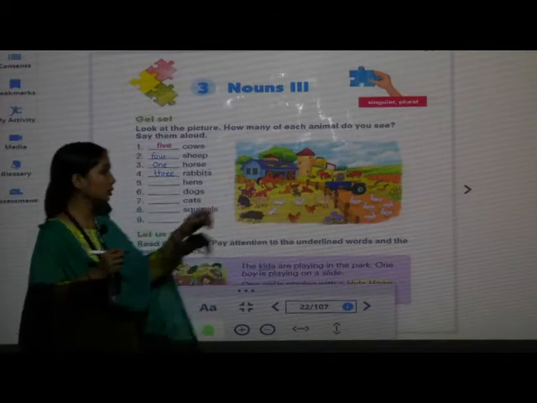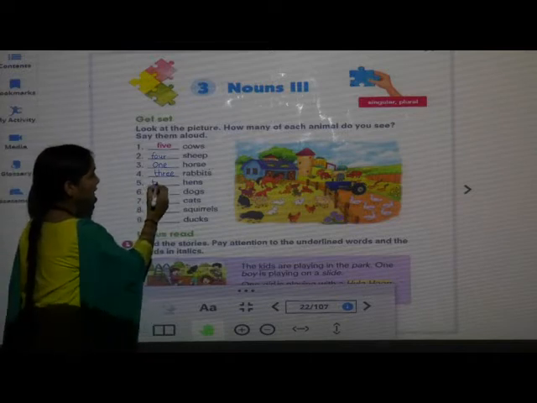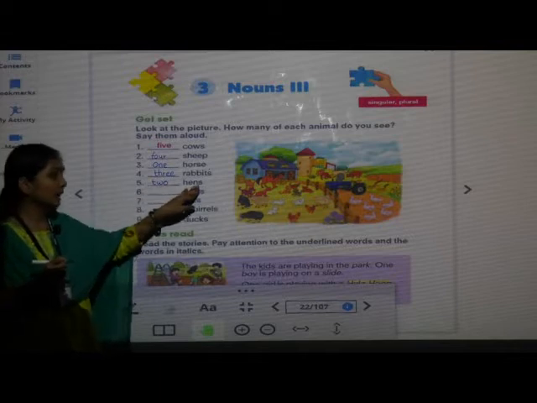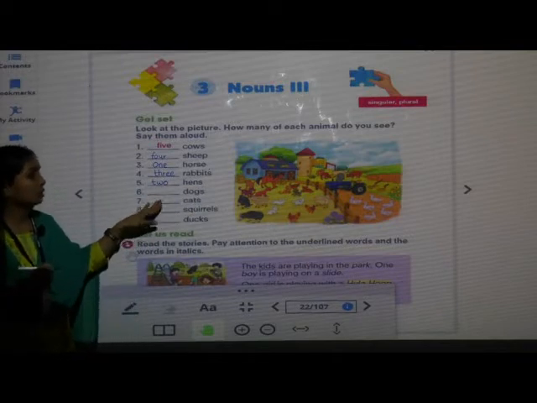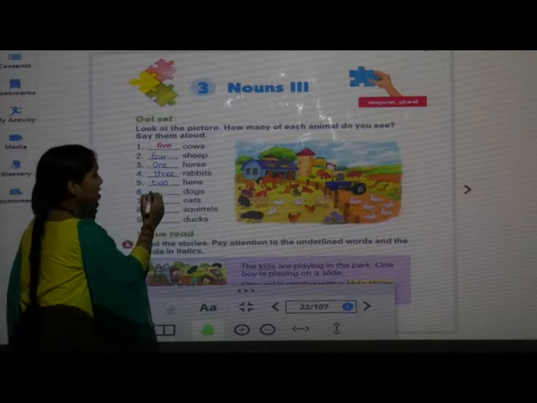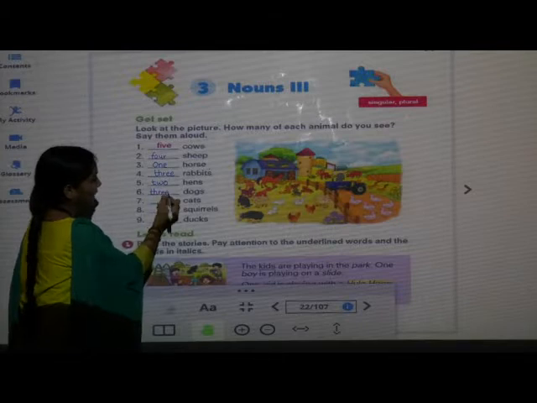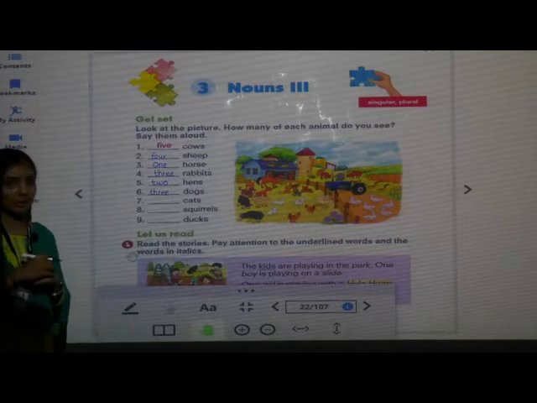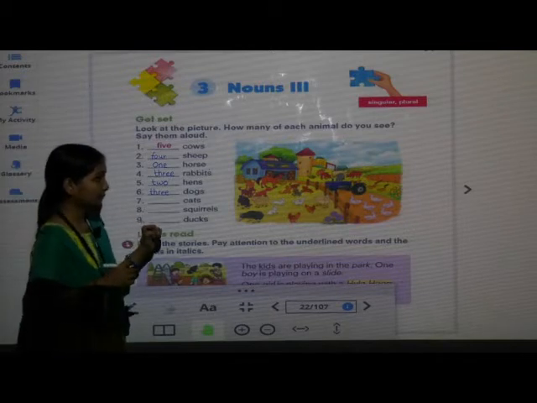1, 2. TWO. 2 hens. Next, dogs. 1, 2, 3. 3 dogs. THREE. 3 dogs. Next, we have to count cats.